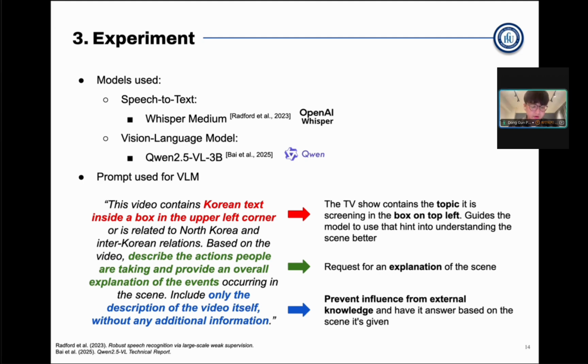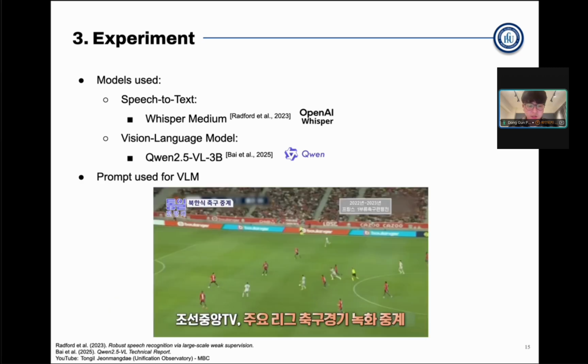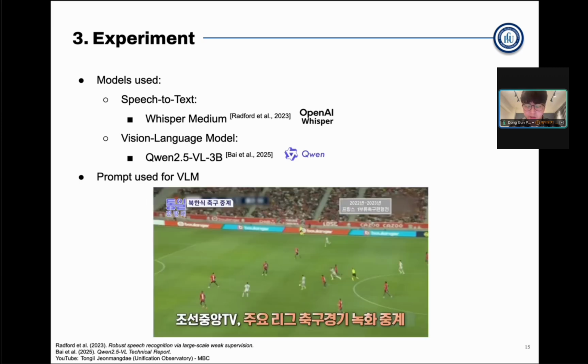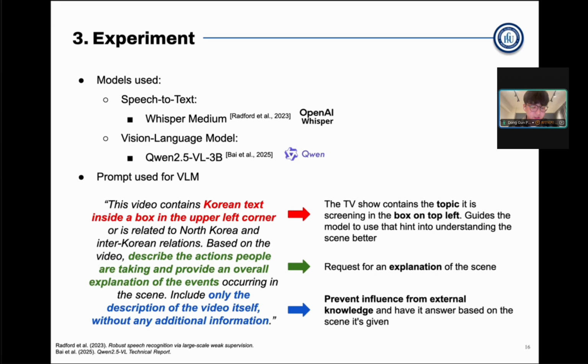We also had a carefully designed prompt to utilize the VLM, and the prompt is shown below. Before I explain the prompt, the TV shows look like this, and on the top left, they usually have the topic of what they're talking about. So in the red text, we instruct the model to refer to the specific topic if it is there, like I just showed on the top left. The green text requests an explanation of this scene. And finally, the blue text demands the description be solely based on the visual scene and nothing else, with no reliance on external knowledge. So this prompt engineering ensures the description remains true to the video's content and nothing else.